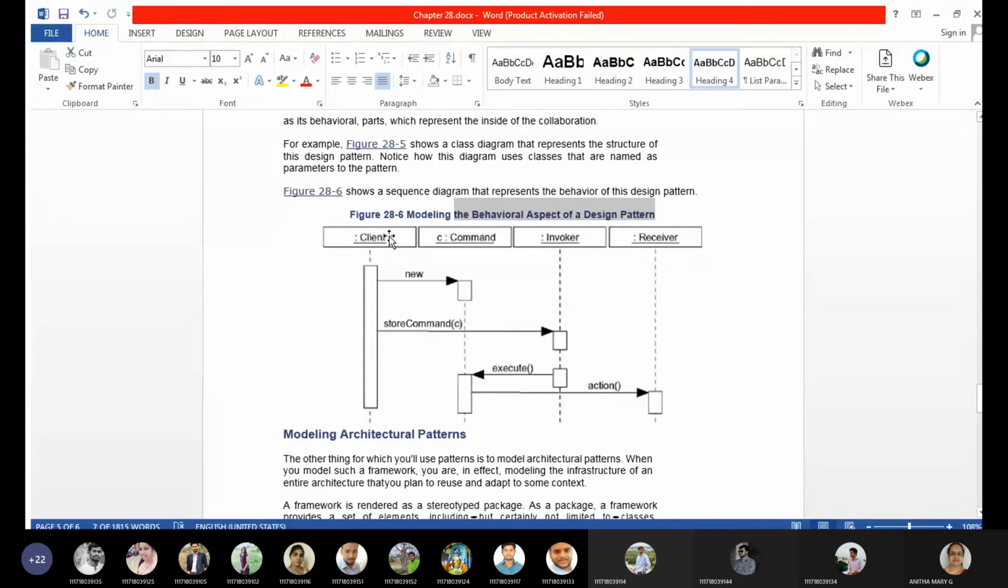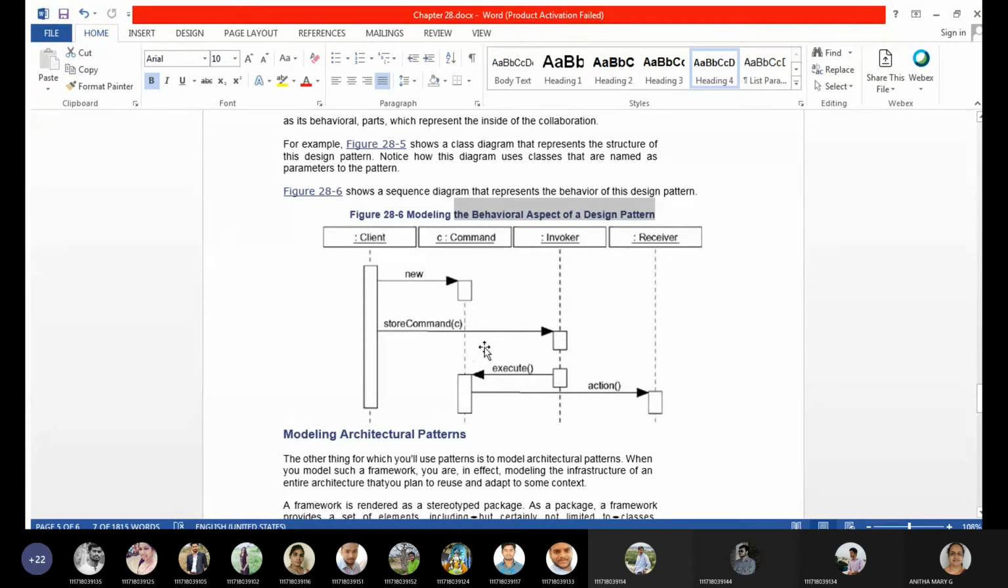So the first one is the client. It will send a message to the command, a new command will be sent by giving store command with some parameter values to the invoker. And it will be invoked and starts executing that command. And the command takes its action and it is sent to the receiver.